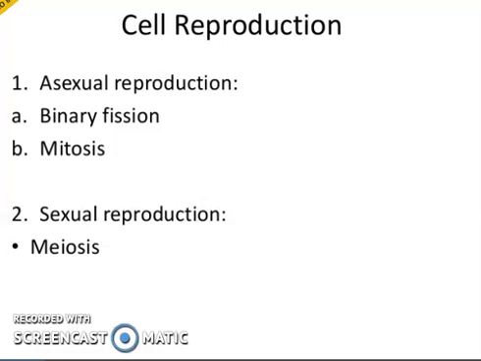As a result of binary fission and mitosis, two cells of exactly the same parental type are produced, but the difference between them is in the phases. Binary fission is just a simple step in which a single cell divides into two, while in mitosis, multiple steps are involved.